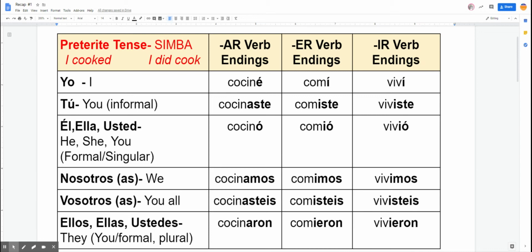And we learned our endings for AR, ER, and IR verbs. So we have é, aste, ó, amos, asteis, aron, and í, iste, ió, imos, isteis, ieron. Okay? And we know that we need our accents in the yo form, and we also need the accents in the él, ella, usted form. ER and IR verbs have the exact same endings. Here is our chart below.